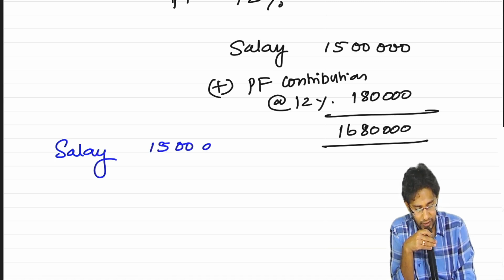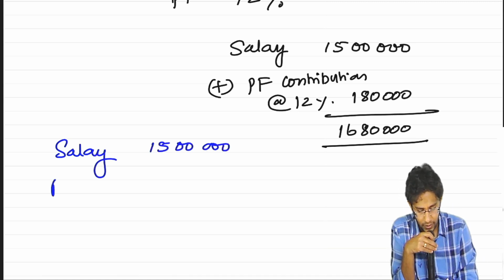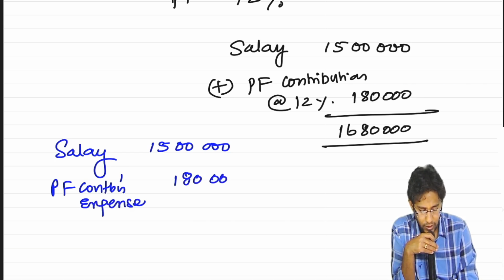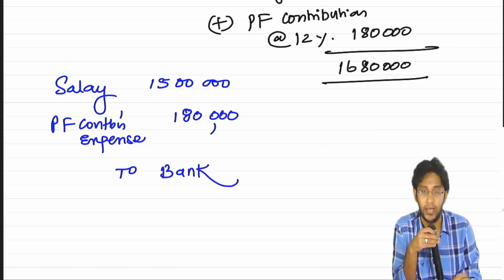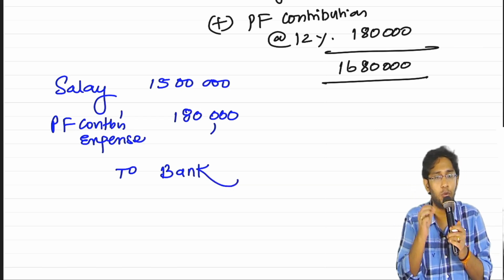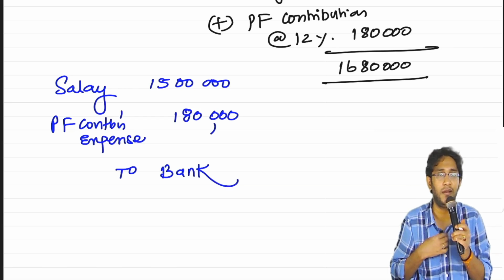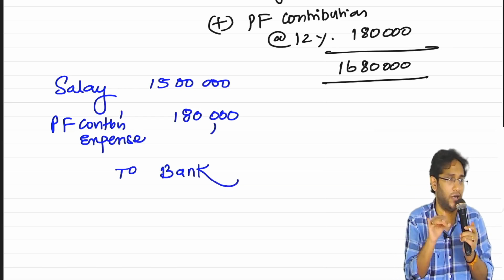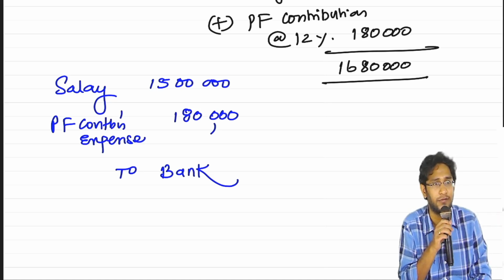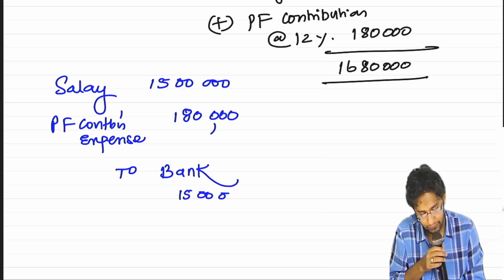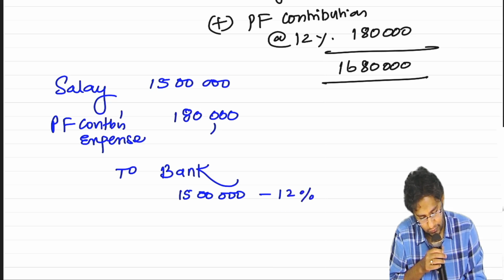Salary account debit 15 lakhs. This is a short-term employee benefit. PF contribution, the amount of it, to bank. Tell me, sir, how much will you pay to the employee? 15 lakhs minus his share of PF also you have to deduct, no? My share of 12%, that fellow's share of 12% also will be there. You will not pay him 15 lakhs, but 15 lakhs minus the employee's share.